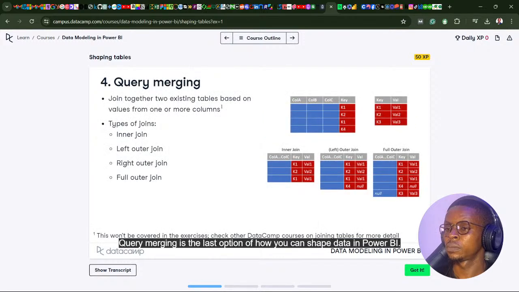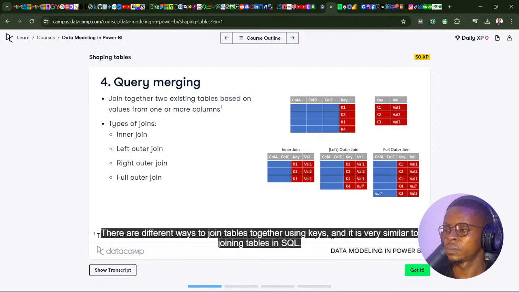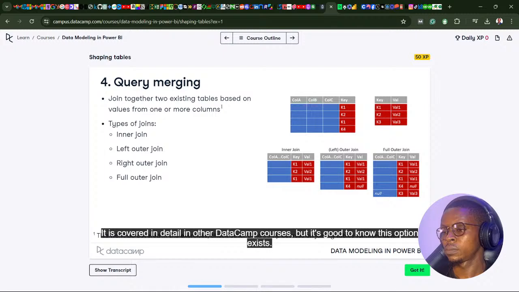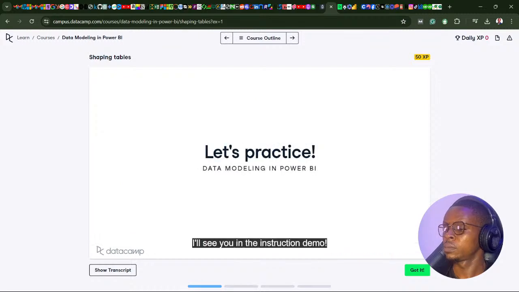Query merging is the last option of how you can shape data in Power BI. There are different ways to join tables together using keys, and it is very similar to joining tables in SQL. Don't worry if you're not that familiar with this. It's covered in detail in other DataCamp courses, but it's good to know this option exists. I'll see you in the instruction demo.